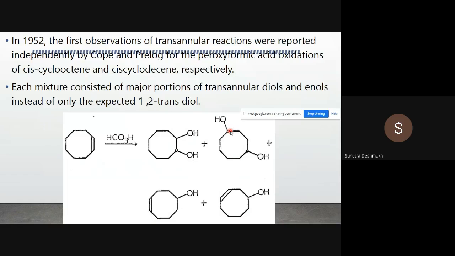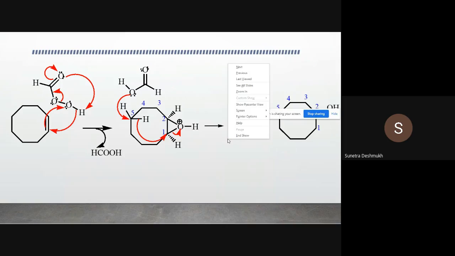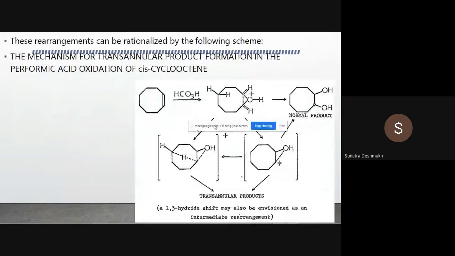This is 1,4-diol. We have seen just now. Now the question is the mechanism for this one and this one. Okay, so now we'll see some more reactions about the transannular reactions. So here they have shown the similar mechanism, transannular products. So 1,3-hydride shift occurs or 1,5-hydride shift occurs.